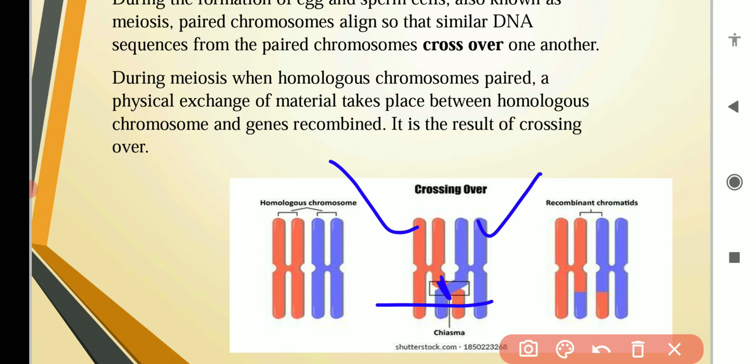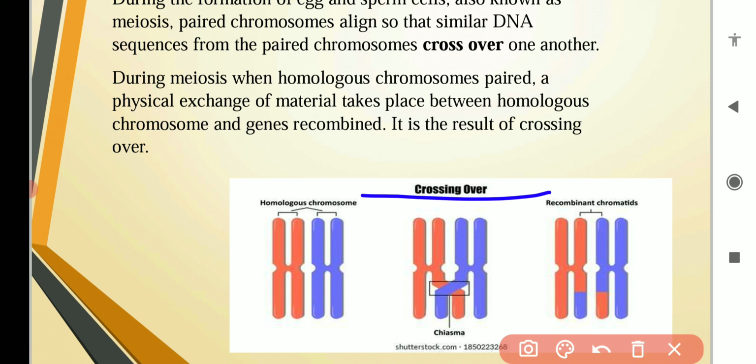Here the arm of the purple chromosome will break and rejoin with the orange chromosome. At the same point, the orange chromosome will also break, and this arm will join with the purple chromosome. So basically a same-length segment of the chromosome is interchanged between them as a result of this crossing over.